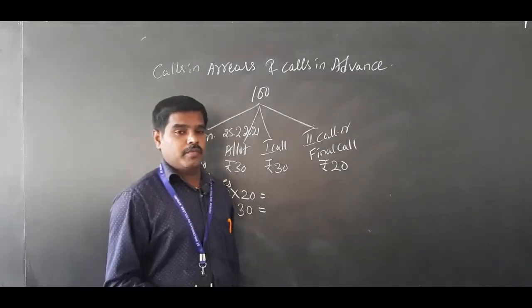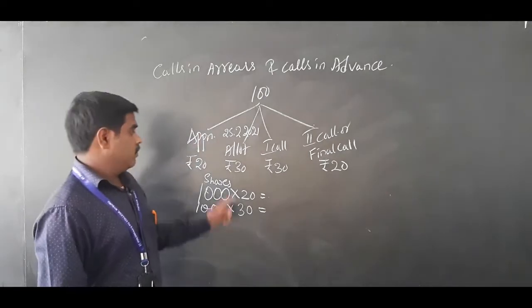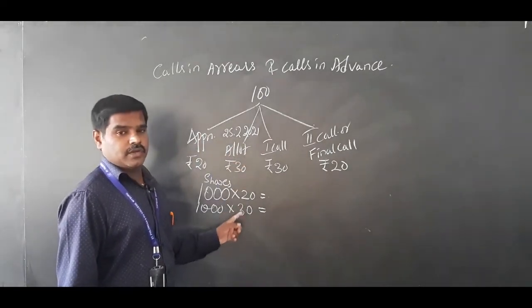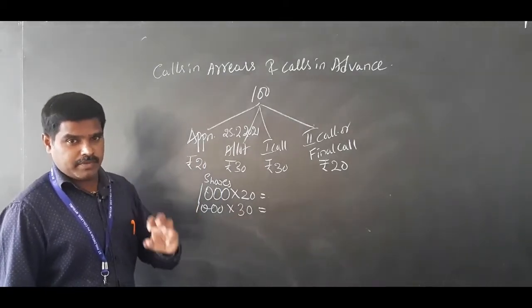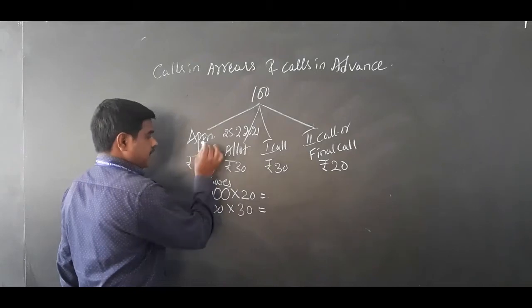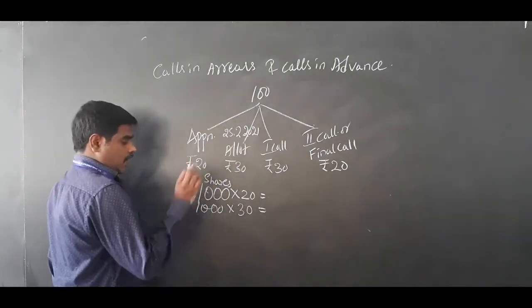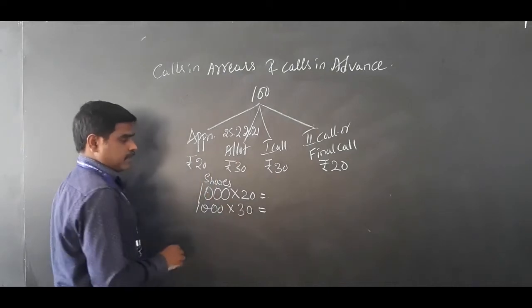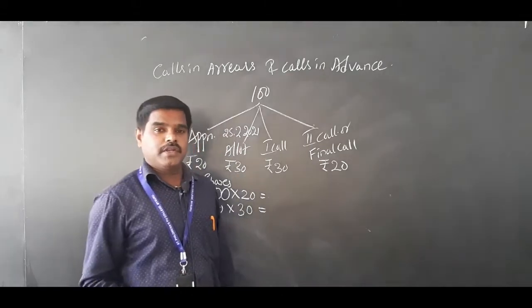One thing you keep in your mind: when a person applies, they are not going to become a shareholder. When the company allots the shares, only then will you become the shareholder. Taking me as an example, I applied for 1000 shares, I paid 20 rupees, and I also paid 30 rupees on allotment. After that, again after 1 month or 2 months, what will the company do?